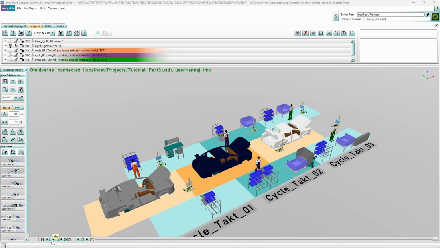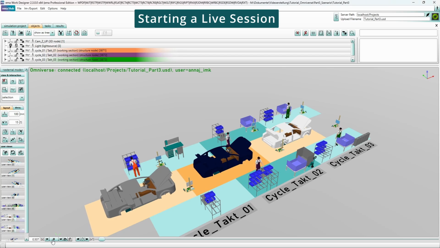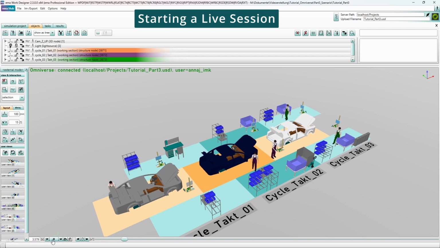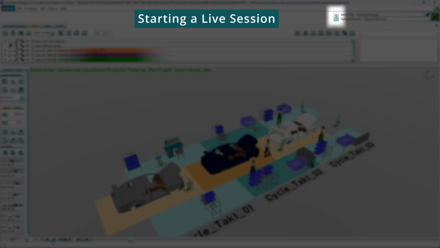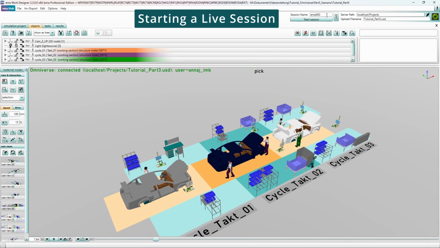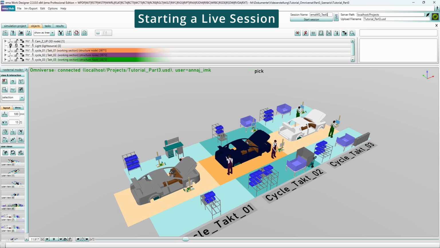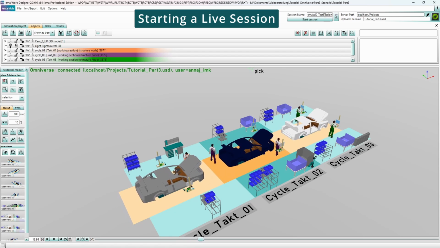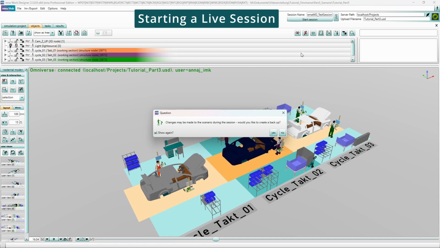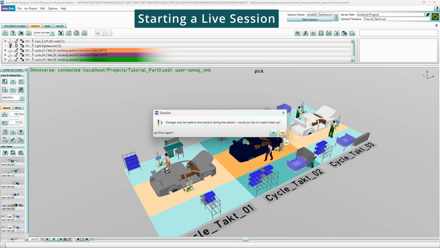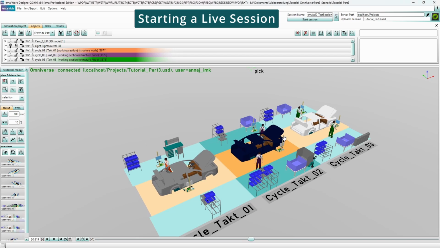When a connection to the Nucleus server is established and an IMA file has been transferred to the Omniverse, a live session can be started. To do this, click on the button Live in the toolbar. Here you can assign a name for your session, for example, IMA Work Designer Test Session. Then click on Start Session to start the live session. Here we can choose if we want to save a backup of our IMA file, and I choose No in my case.